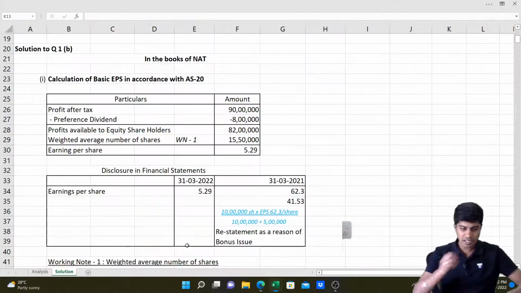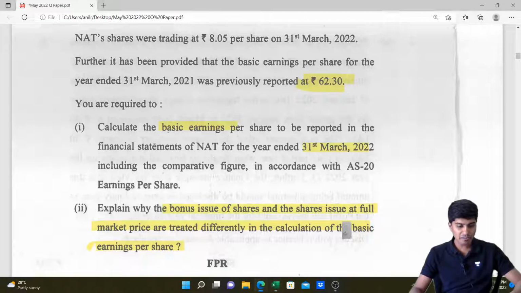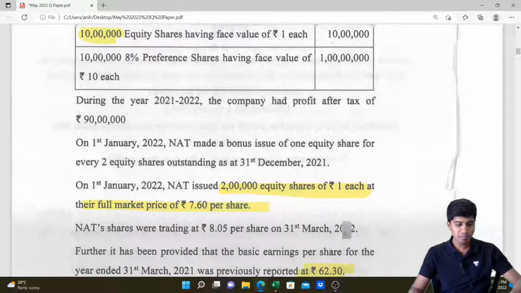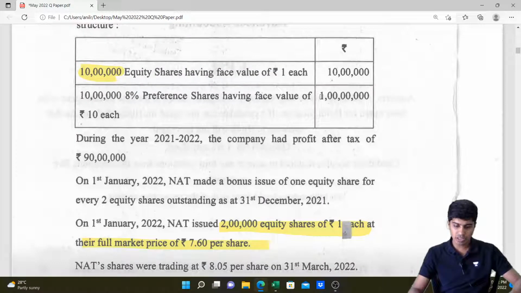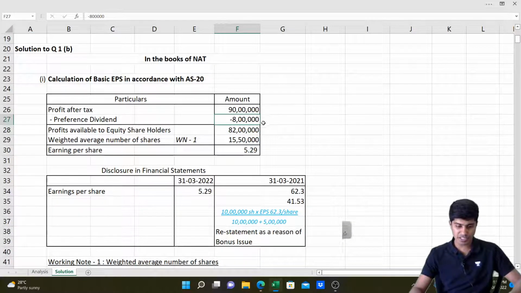That's our answer. Let's see. The profit after tax, as it was mentioned in the question, is 90 lakh, and from that we'll deduct our preference dividend. Preference dividend is 1 crore rupees into 8%. So how much is 1 crore into 8%? 8 lakh. After paying 8 lakhs of preference dividend, we get 82 lakh as the amount available to equity shareholders.